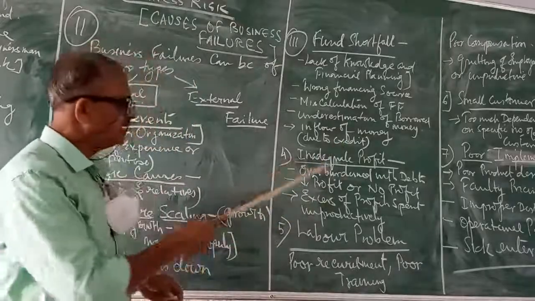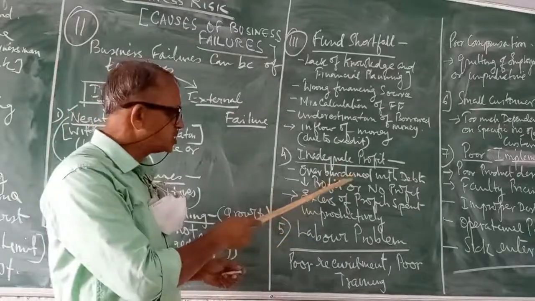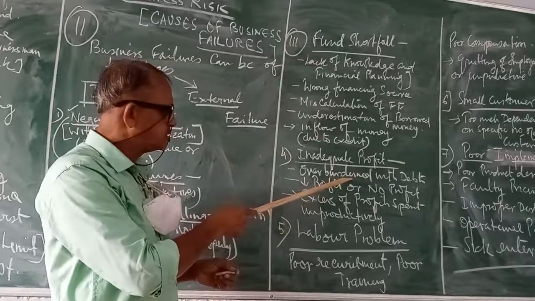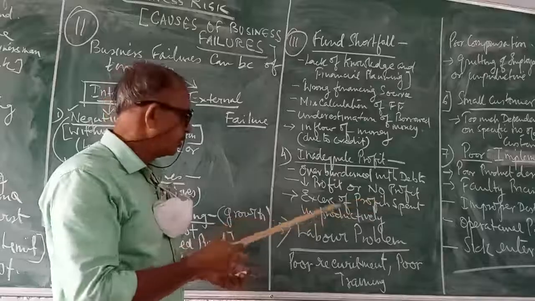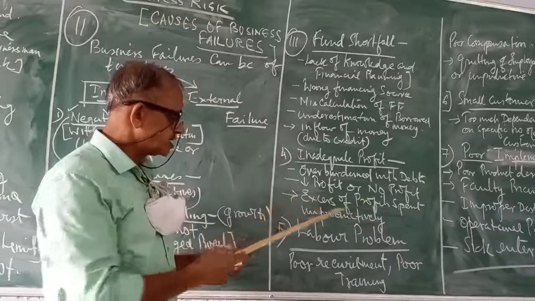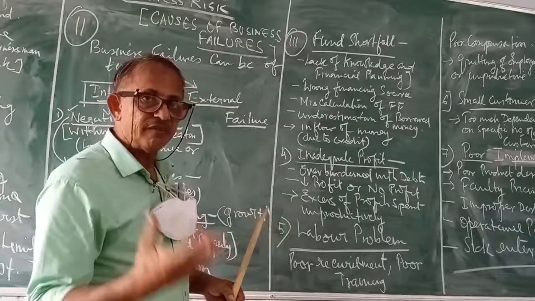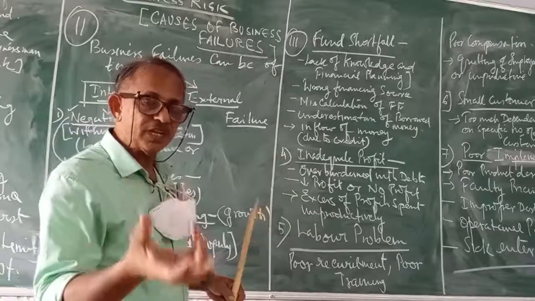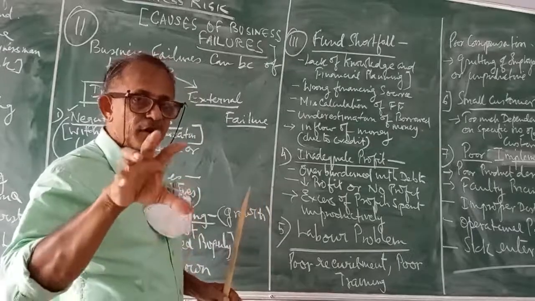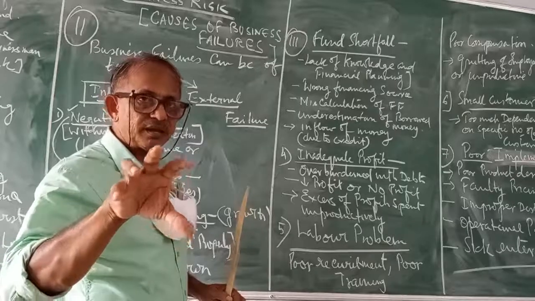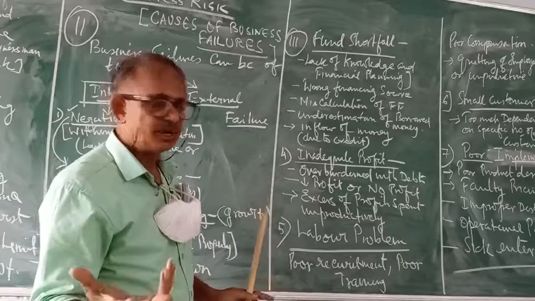Now, the fourth factor, inadequate profit. An organization can fail in its business if it is running in severe debts, and severe debts can be a result of low profit or no profit at all. And sometimes excess of profit can also lead to a failure in a business organization when that profit is not channelized properly. If it is channelized in an unproductive manner, then the organization can fail.